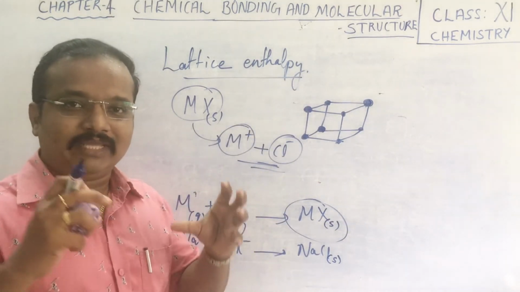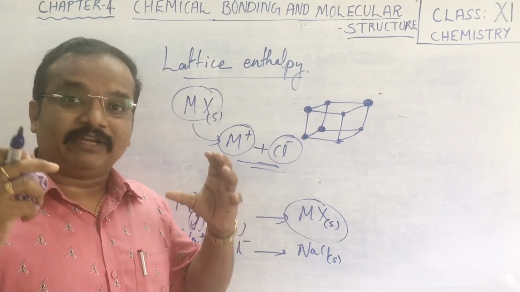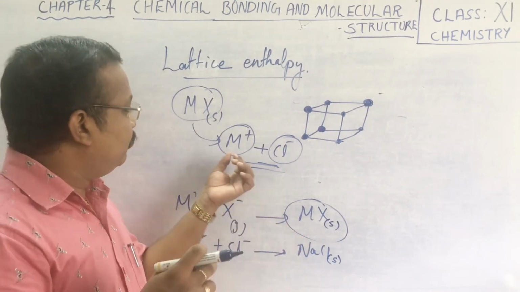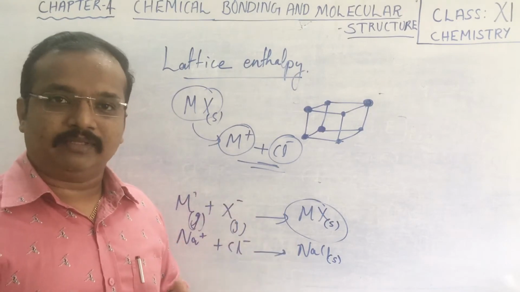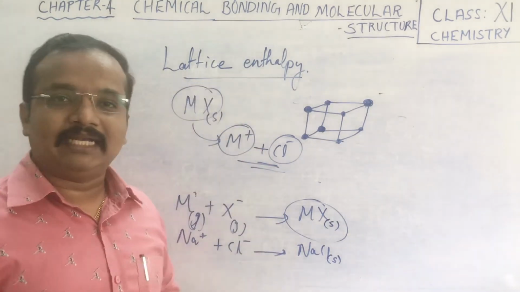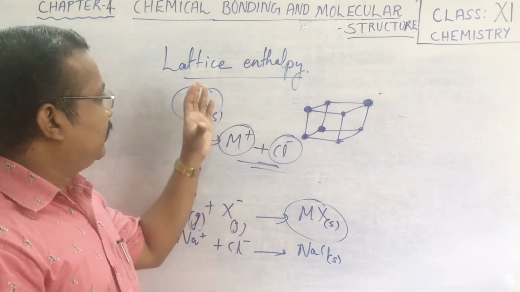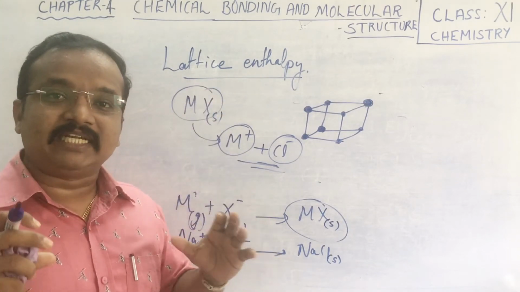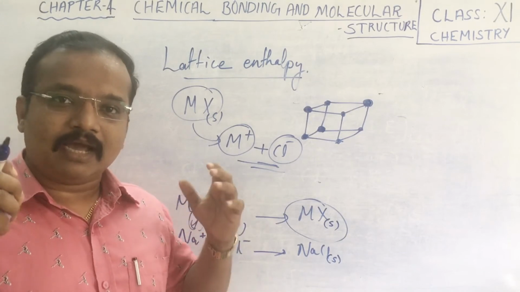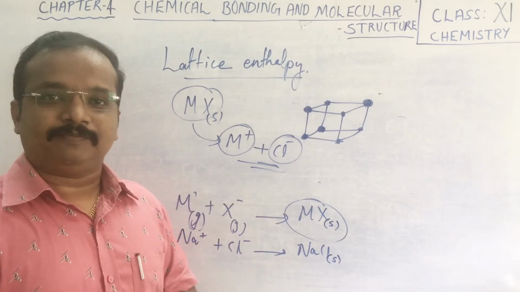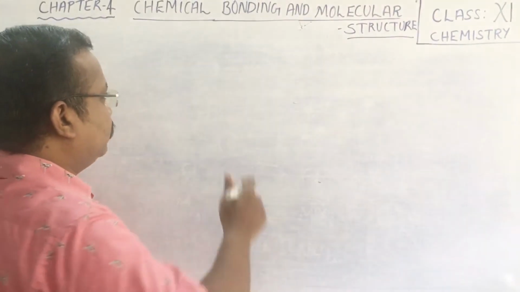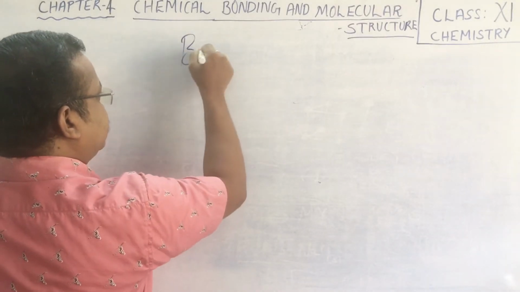So the amount of energy required to separate them, to break an ionic bond, is what we call lattice enthalpy. I hope this is understood. So next we shall discuss bond parameters.